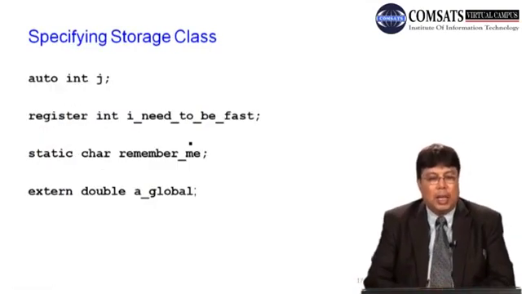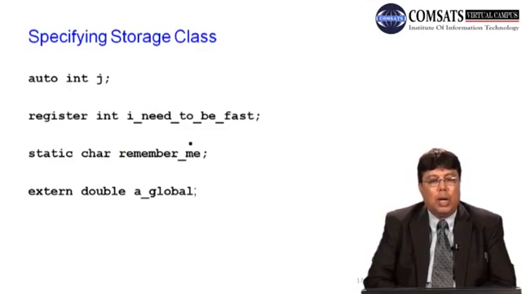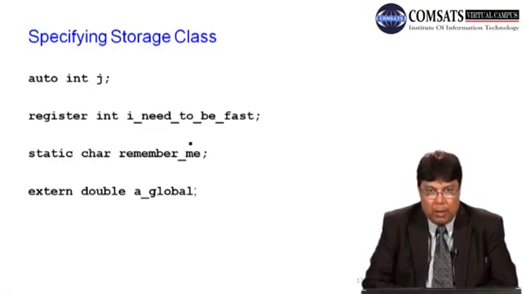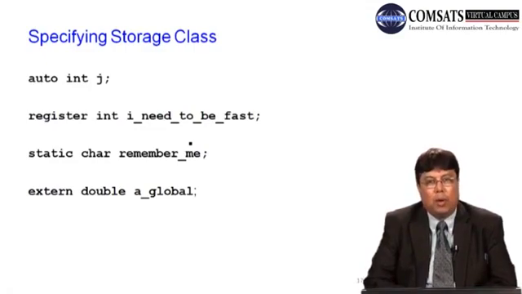Let's take the example. Auto int j, or you can say int j, by default it is auto, by default it is local. Then you can say register integer I need to be fast.